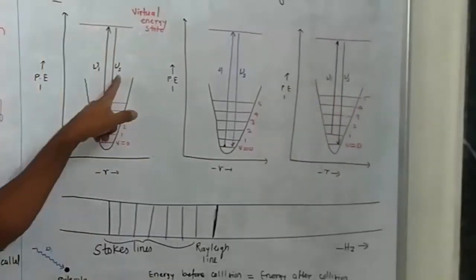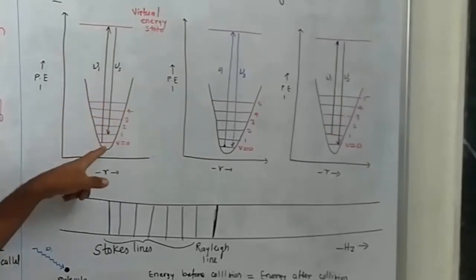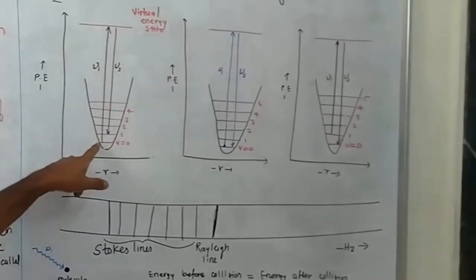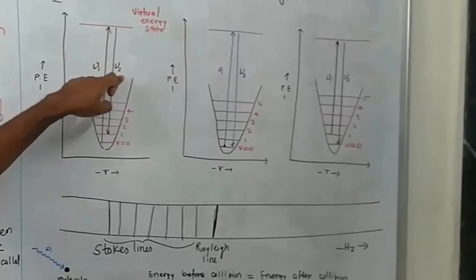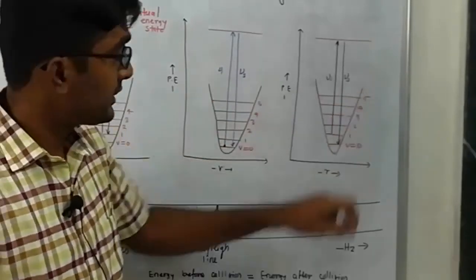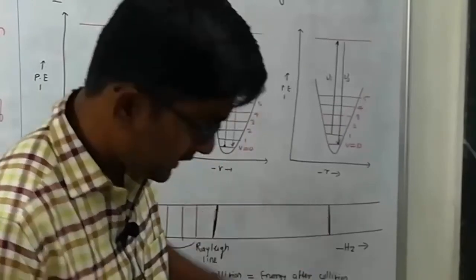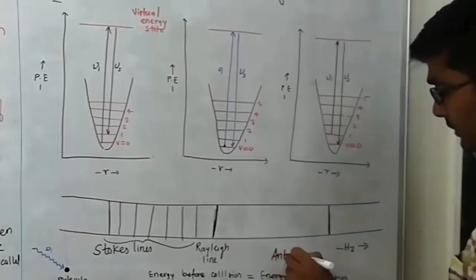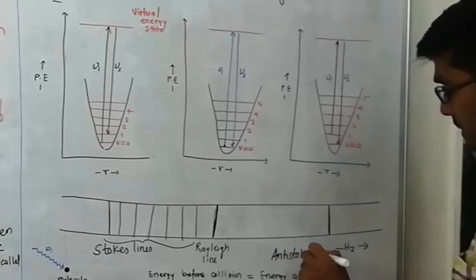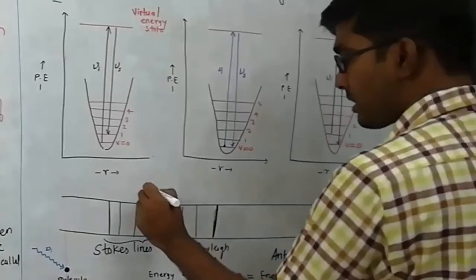Here, the scattered radiation has less energy than the incident radiation, because look at the transition. This transition is taking place from the lower vibrational energy level to the upper vibrational energy level. So, less scattered energy here, more scattered energy there, and this line observed here is called the anti-Stokes line. Anti-Stokes line, I will write below here.